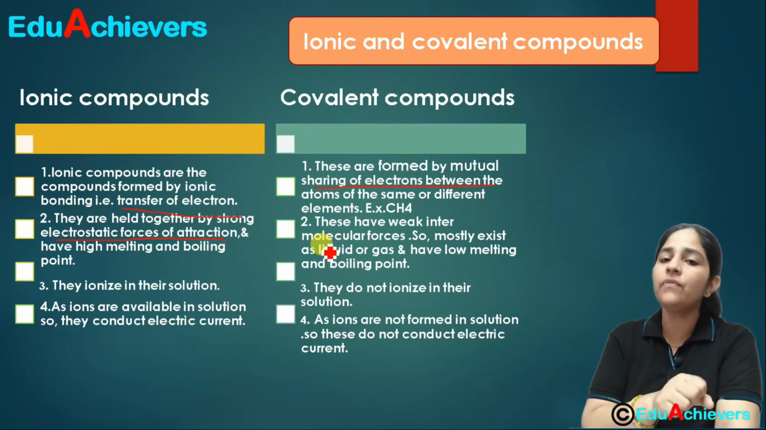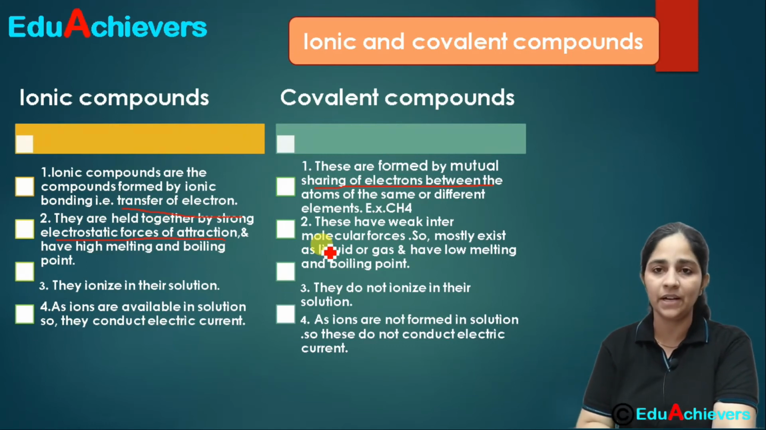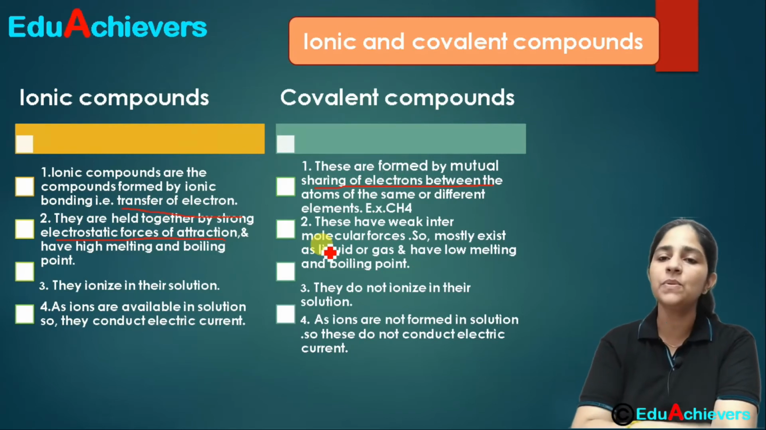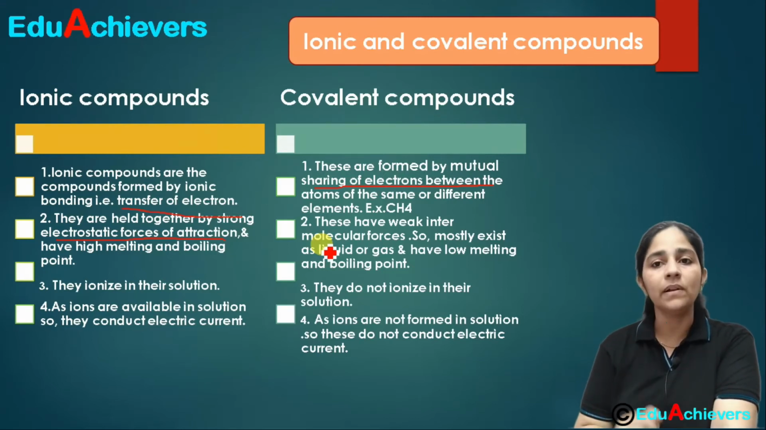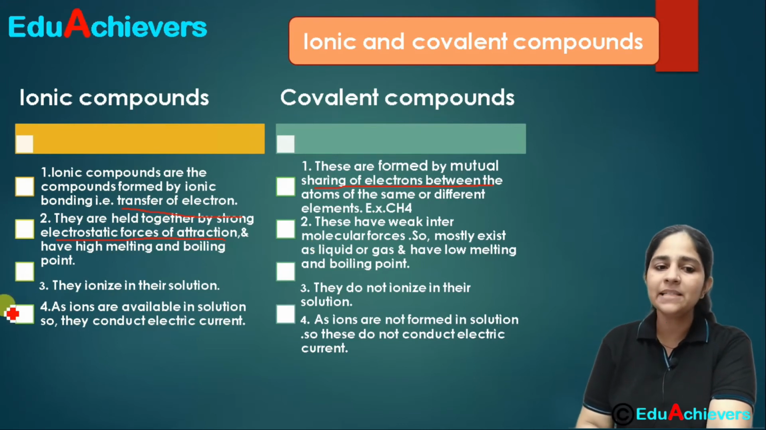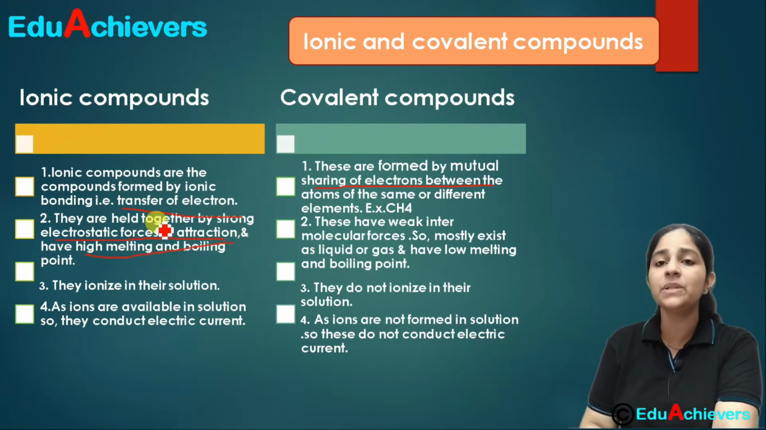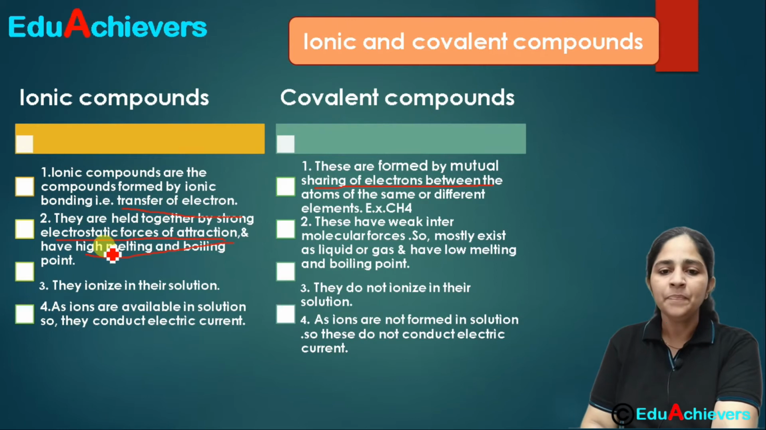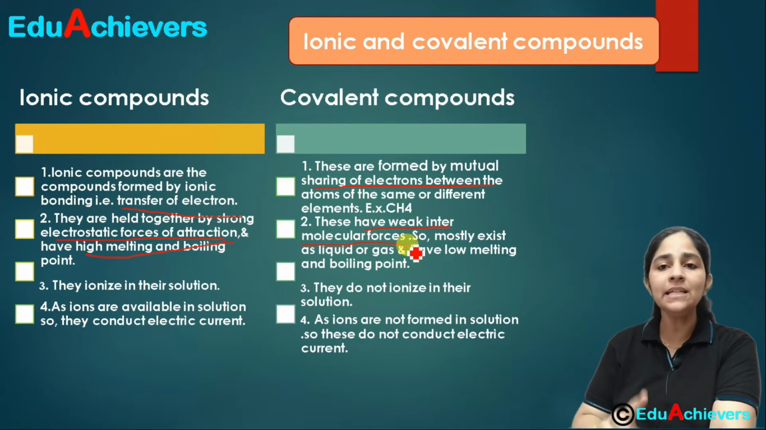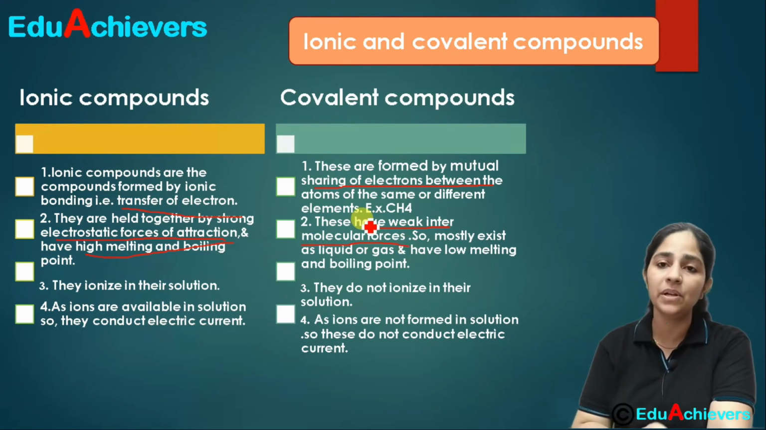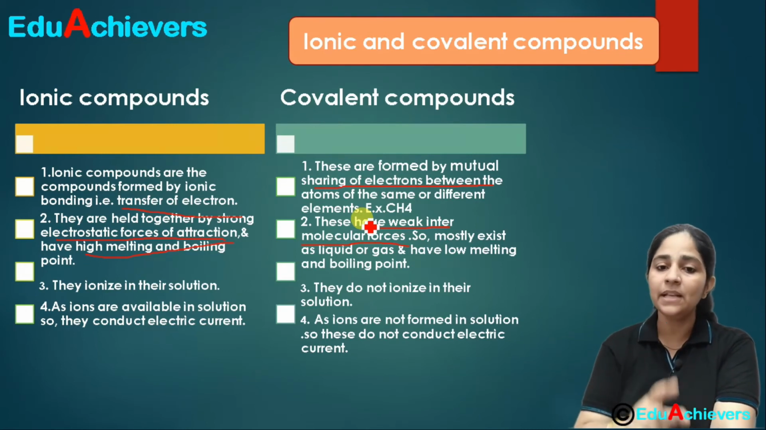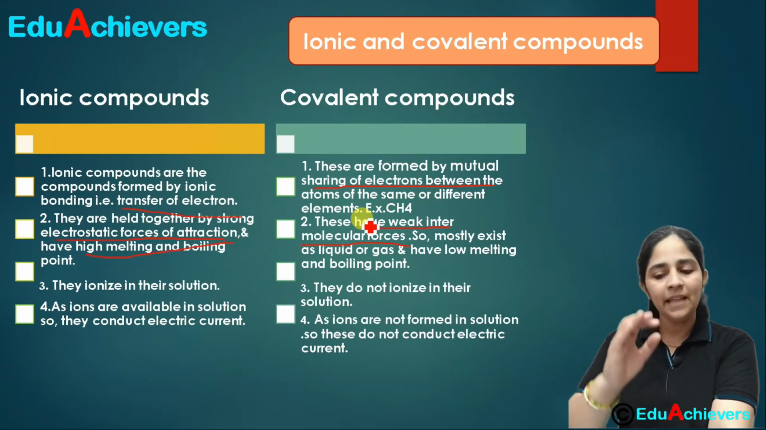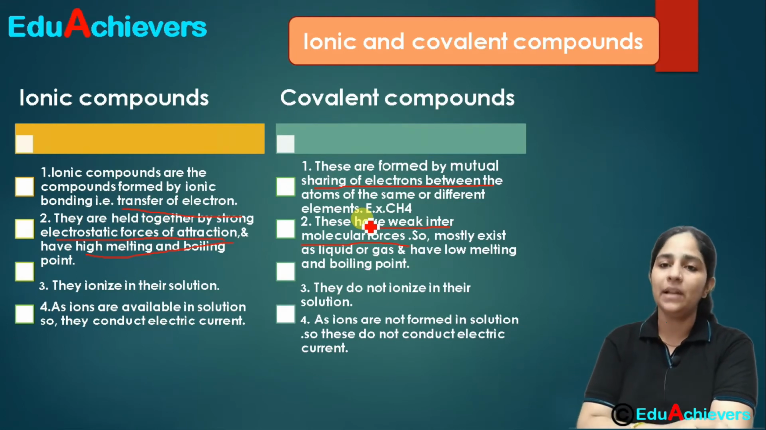When we talk about electrostatic force of attraction, it is quite a strong force of attraction. So you would have seen that the compounds formed by ionic bonding are mostly solids, and they have very high melting and boiling points, because the force of attraction holding them together is quite strong. Whereas covalent compounds have weak intermolecular forces. Remember, we are talking about intermolecular forces. That is the reason that the compounds formed by covalent bonding are mostly liquid or gas, and they have comparatively low melting and boiling points.